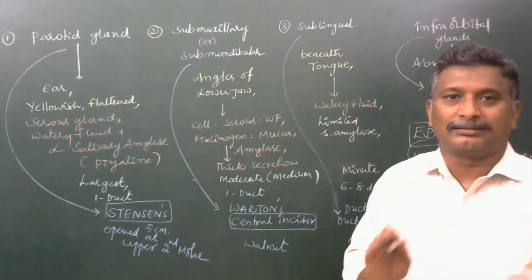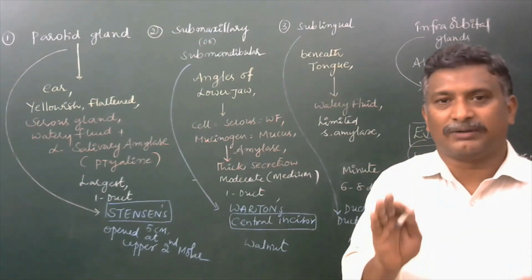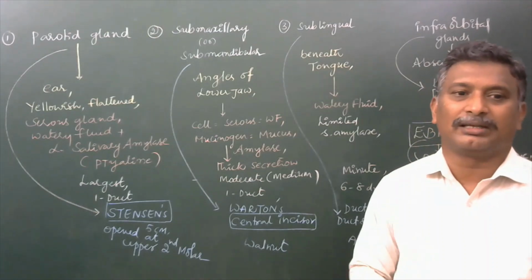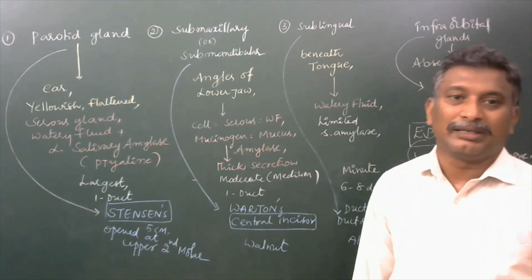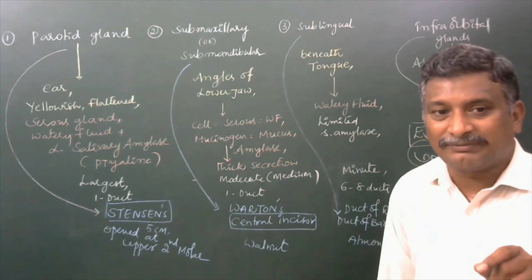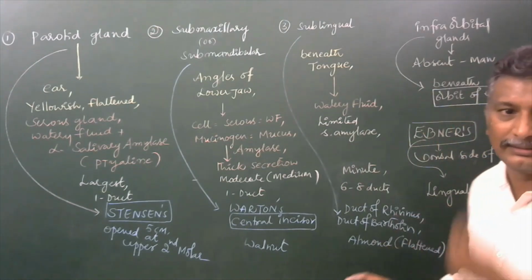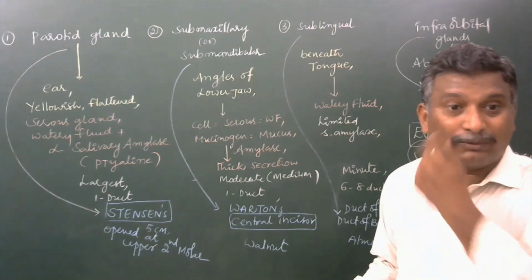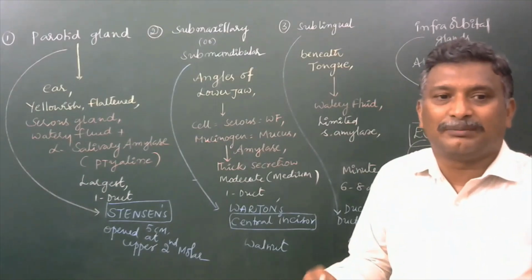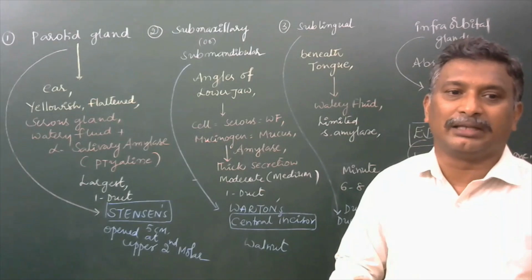Nearly 6.8 will be the pH found in the saliva of the buccal cavity in the human body. Hence, lingual lipase doesn't do its work to digest the lipid molecules present in the buccal cavity.